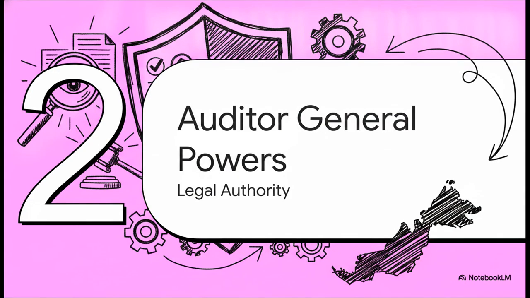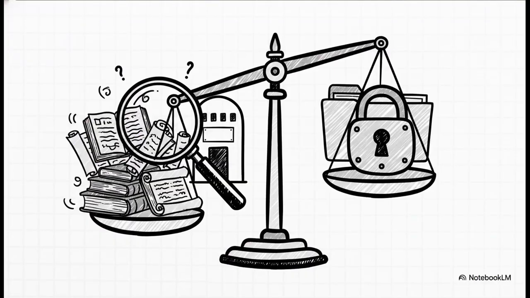Moving right along to Section 2, Auditor General's powers. So under Section 7 and 8 of the Audit Act, the Auditor General wields absolutely incredible power. They can access all records, vouchers, and cash. They can search any public office without paying a dime in fees, call upon literally anyone for an explanation, and even examine people under oath. It's intense. But with great power comes a strict duty of secrecy. They can't just go leaking this sensitive info outside of their official duties.